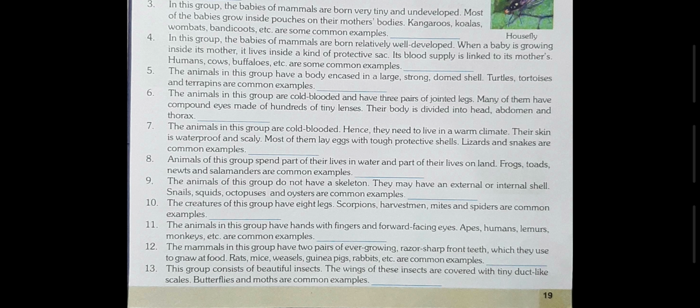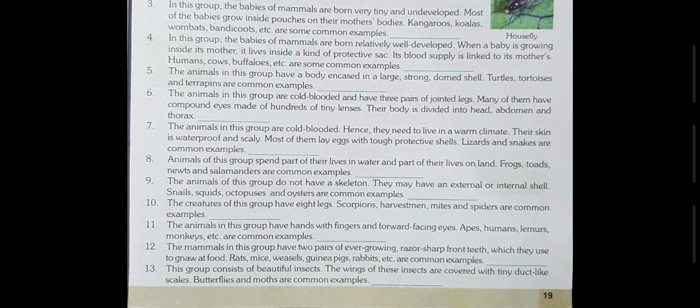The creatures of this group have 8 legs. Scorpions, harvestmen, mites and spiders are common examples. So, this group of animals who have 8 legs is termed as arachnids. Okay, arachnids. Now come to question number 11.